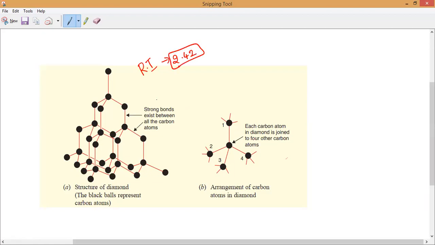Because of this complicated structure, each carbon is combined with four other carbons. Always you might have noticed, a diamond has a shape like this. Have you all noticed it? Yes or no? Please respond. That is the shape of diamond we see in the market. That is what we call the octagonal structure.